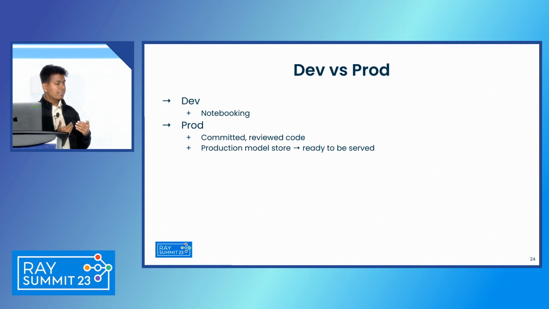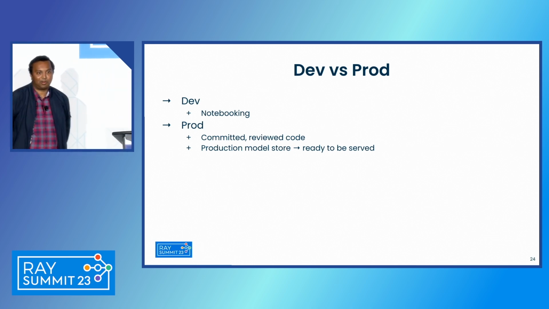But once they are happy with their model architecture or the training script, they need to commit this code to a centralized GitHub repository. This way, we ensure reproducibility, and we also make sure that every model in production has gone through code reviews. Surprisingly, these 2 things were really important to our customers. If you ever had the challenge of, like, where's the training script for this model, then this is how we solved for it.